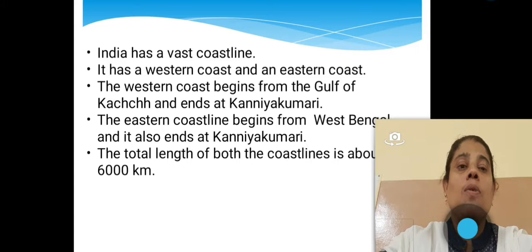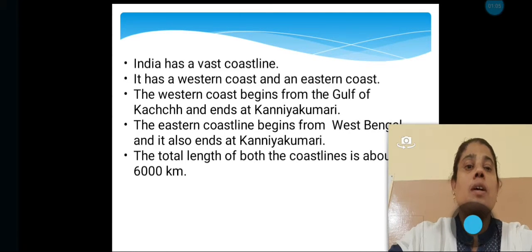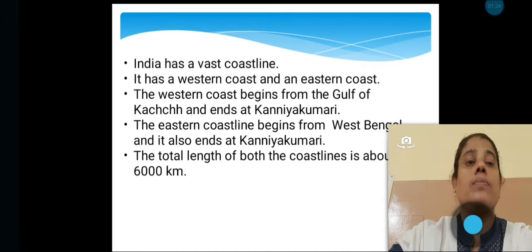The western coast begins from the Gulf of Kutch and ends at Kanyakumari. The eastern coastline begins from West Bengal and also ends at Kanyakumari. The total length of both the coastlines is about 6,000 kilometers.